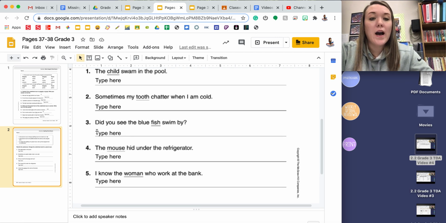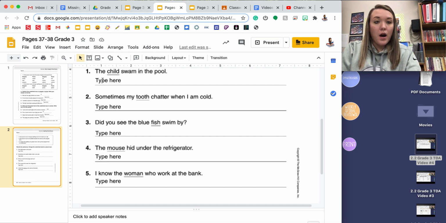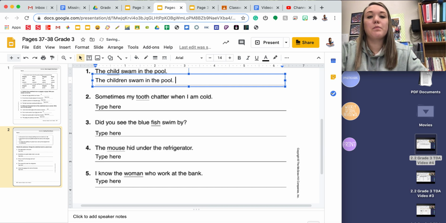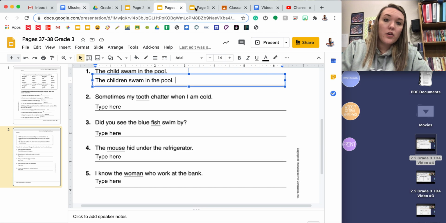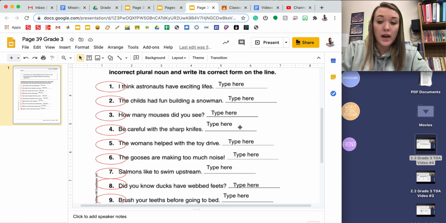Number 1 says the child swam in the pool. I need to change child to plural, and the plural form of child is children. That box on the previous page will really help you on this page as well. So I'm simply retyping with the plural form of the underlined word. These 2 pages are assigned to you on Tuesday and due Tuesday. Your last page that is assigned to you is page 39. That will pop up on Wednesday and also be due on Wednesday.